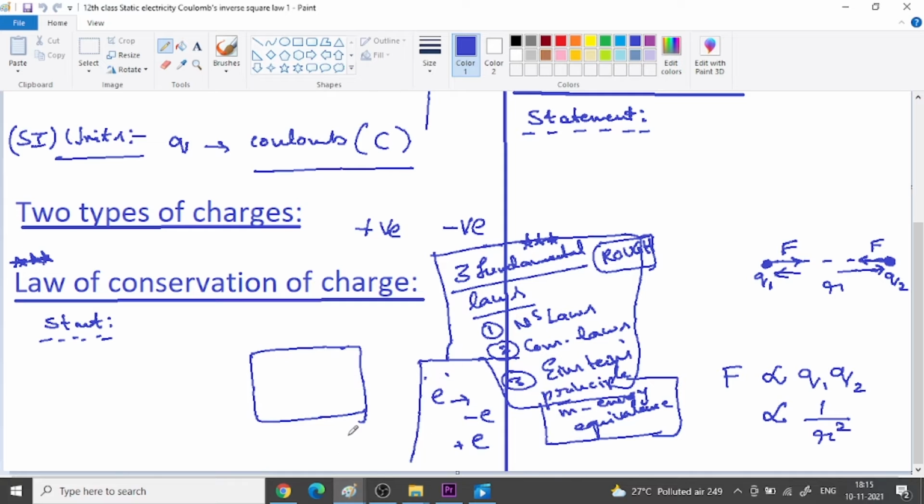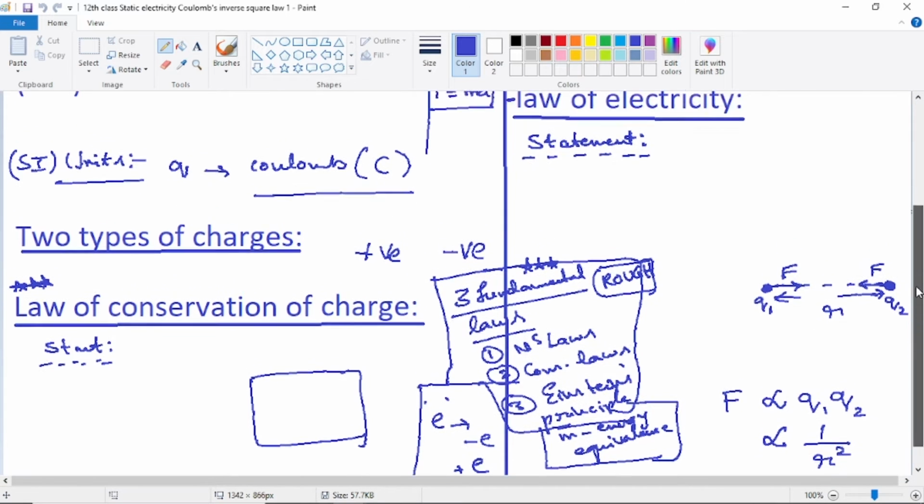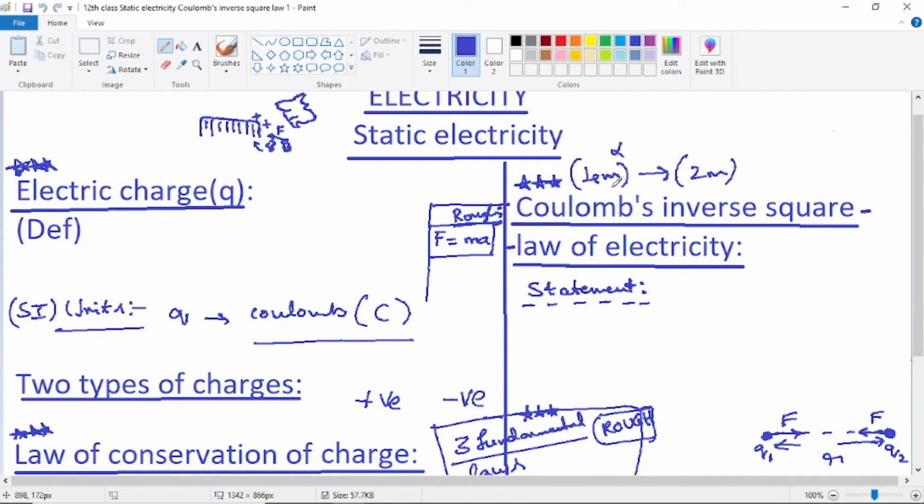So this was the previous page. See the Coulomb's inverse square law. It carries 4 marks to 3 marks, 4 marks to 2 marks. I'll write it more clearly: 4 marks, 3 marks and 2 marks also. Already I said this before. 4 marks it's never given, so I've kept a cross symbol here. It's only given for 3 marks or 2 marks.